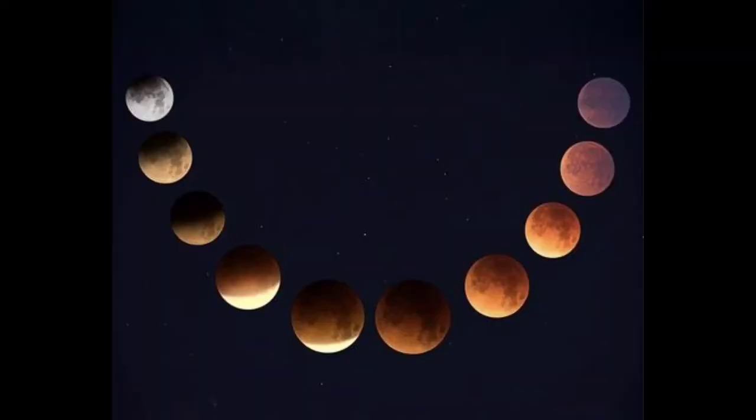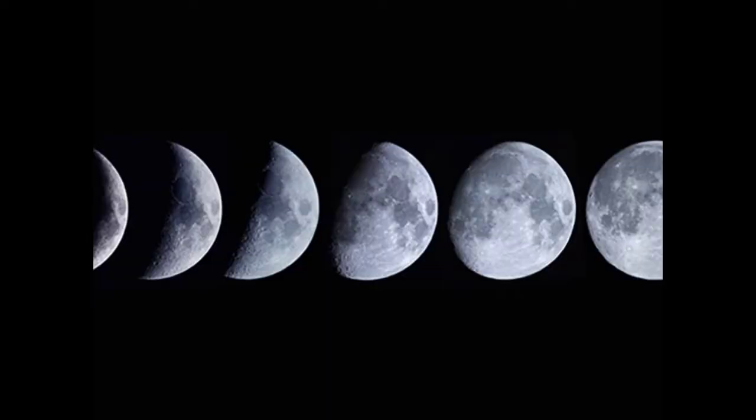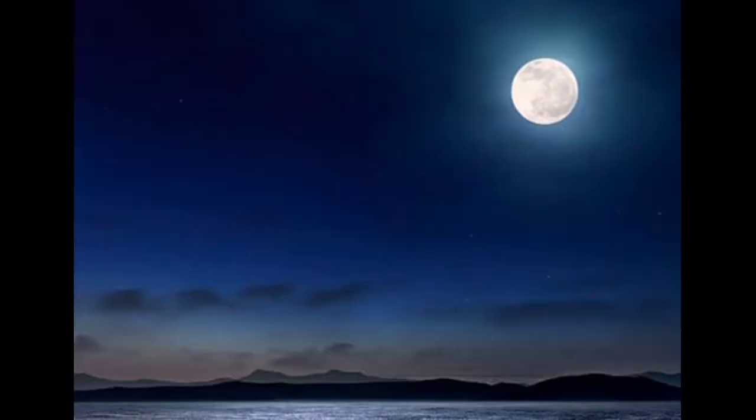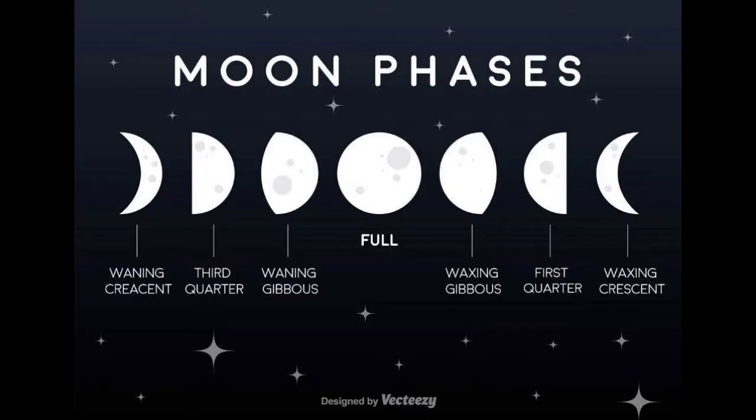In this picture you can see the different shapes of the moon. Here we can see the part of the moon which receives sunlight, and in the next picture you can see the full moon. In the upcoming picture you can see only a part of the moon which receives sunlight, and in this picture you can see the different faces of the moon.